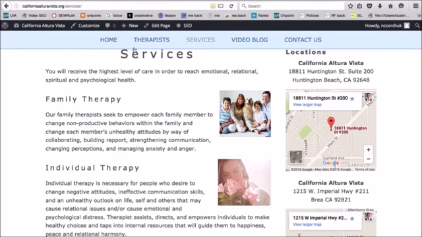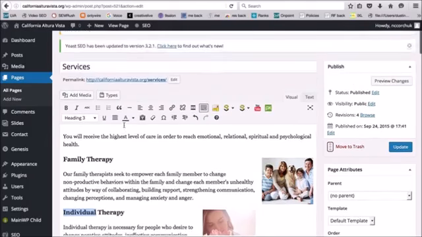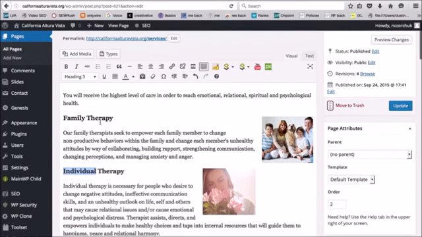Let's go to the back end, and I'll show you kind of what this looks like on the back end and how to do it if you're new to WordPress. So I'm just going to highlight family therapy here, and you'll notice right here it says it's a heading 3. And so that's good. You want to be able to put heading tags on your different subjects on the page because it gives them more weight.